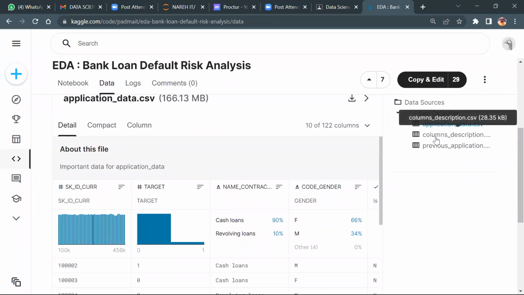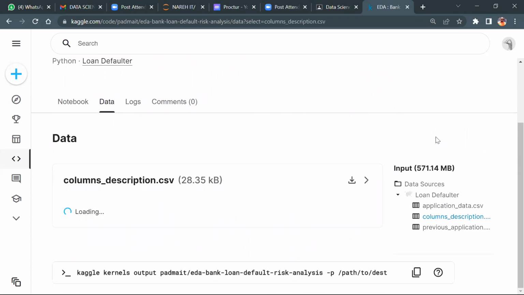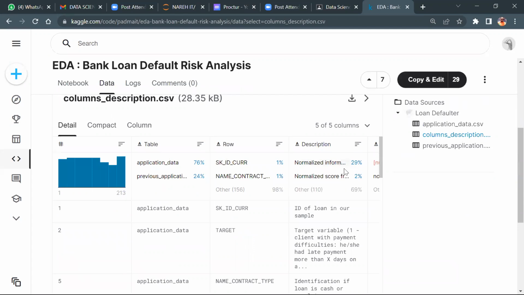Very important or not important? Columns descriptions, is it important, guys? Let's click this, the columns descriptions. All right. And now applications data.csv.